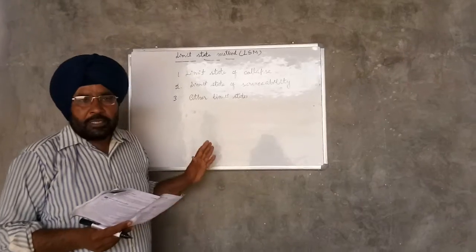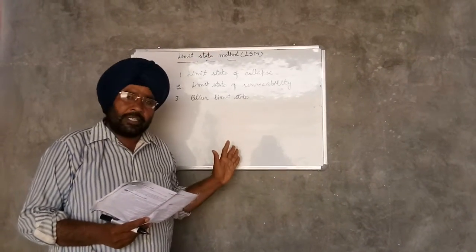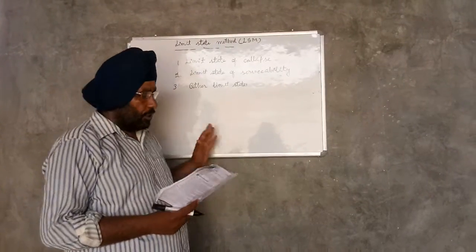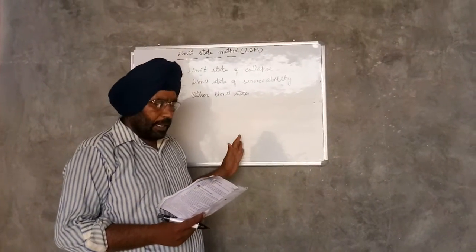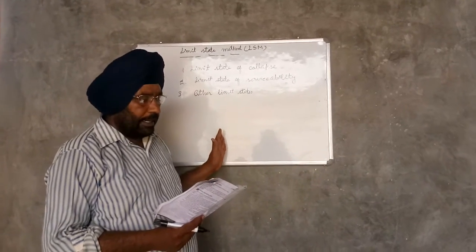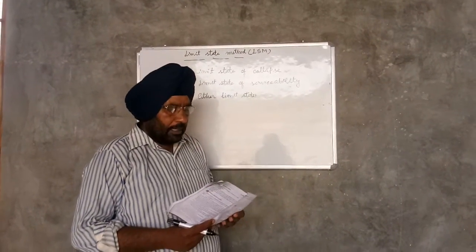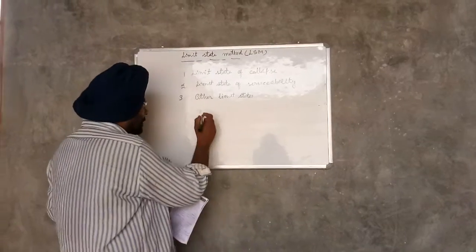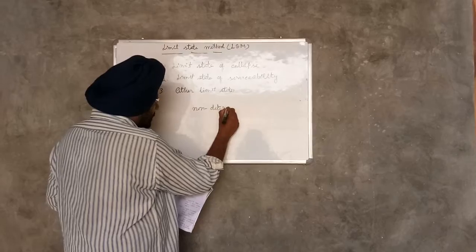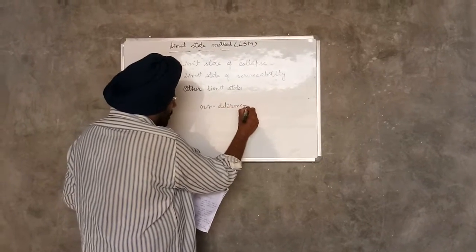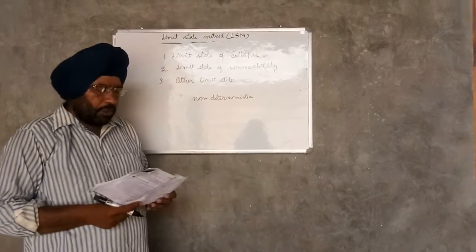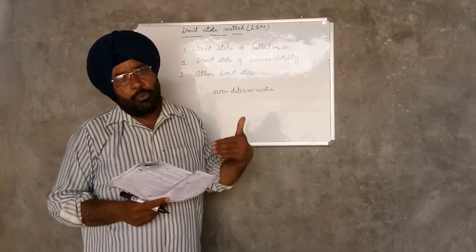So the design of the structure is based on the characteristic values for applied loads and strength of material. So design values are obtained by applying the partial safety factor to the characteristic strength of the material and characteristic loads. The limit state method is referred to as non-deterministic. The method is non-deterministic because it is based on the experience or on the field data.